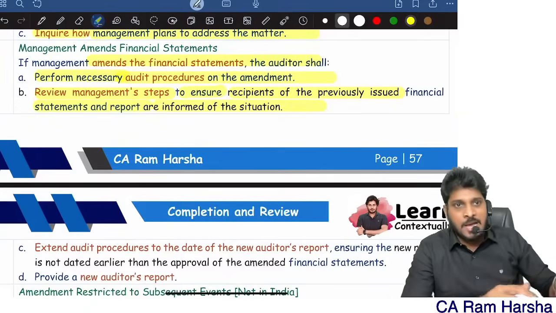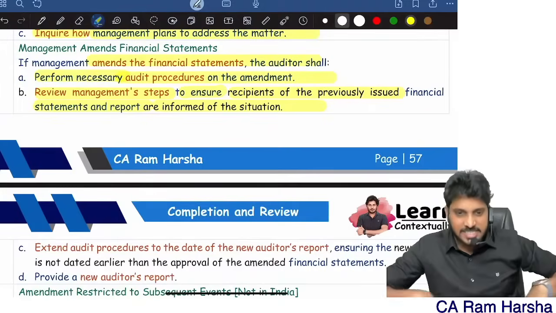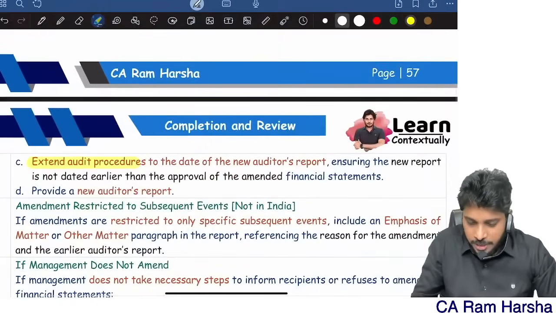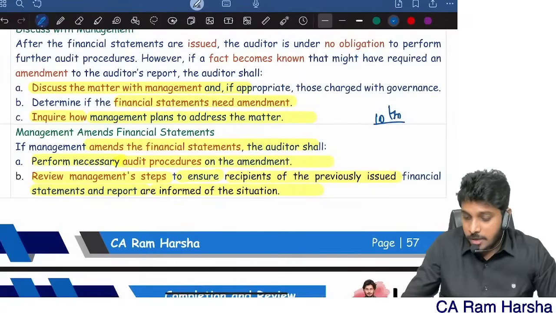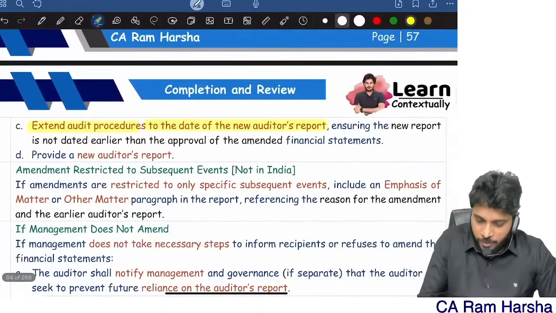Management, no, they sent a mail: "Dear all shareholders, please ignore the previously issued balance sheet, P&L and audit report. We are sending a revised report." Like that they sent a mail. Then happy. Extend the audit procedure to the date of the new audit report. You know, the original audit report date is 10th June. Now the new audit report is 20th August. So up to 20th August, you apply subsequent event procedures and provide a new audit report.